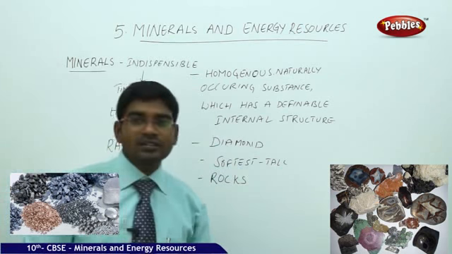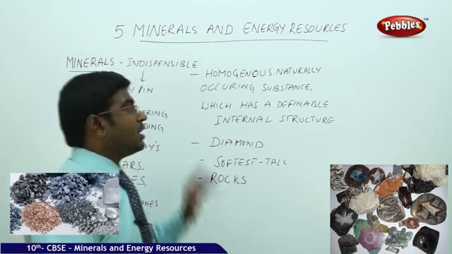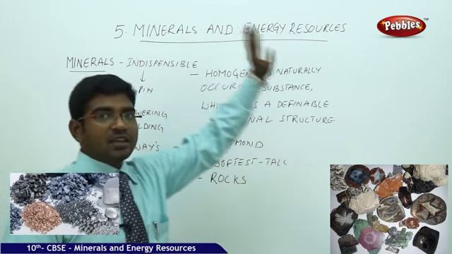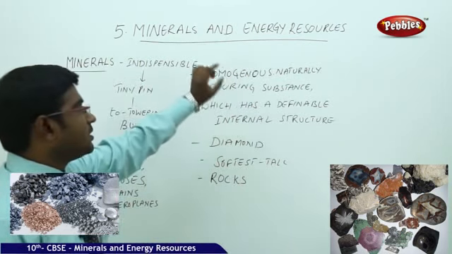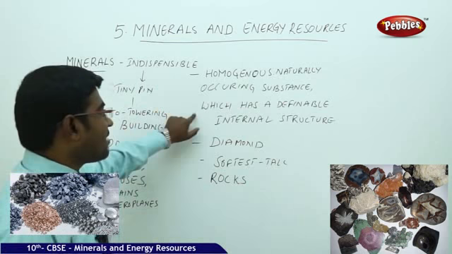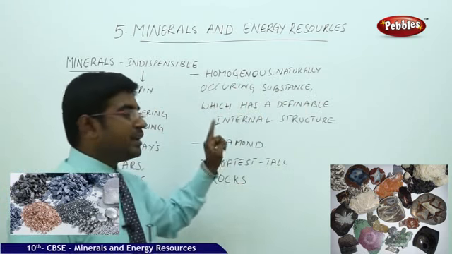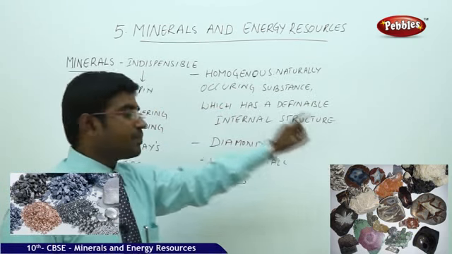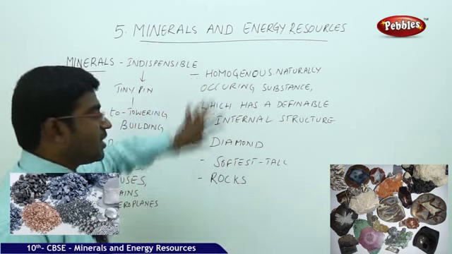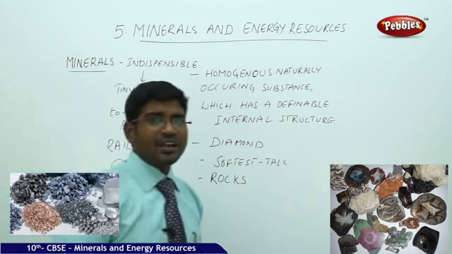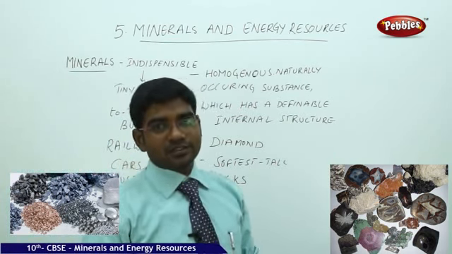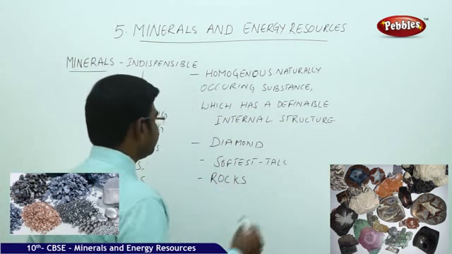So, in clear words, the geologists defined that a mineral is a homogeneous, naturally occurring substance which also has a definable internal structure. Examples of the minerals are, the hardest mineral on the earth is diamond.